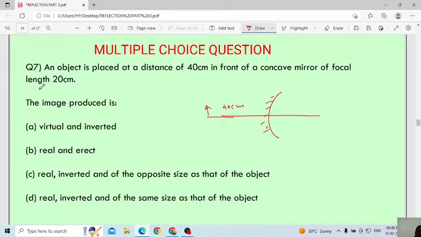Focal length. What is meant by focal length? Consider this is the pole, then this is F, this is the center of curvature. The distance between the pole and the focus point we call a focal length. This is the focal length. Here they have given 20 centimeter. Then tell me the nature of the image.